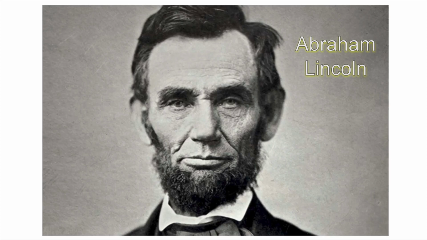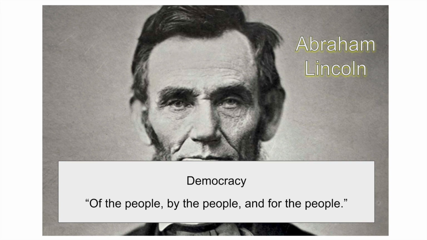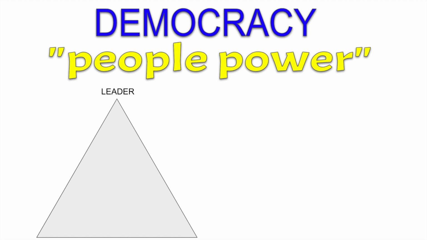If you keep reading history, you'll learn about Abraham Lincoln. He said that democracy was government of the people, by the people, and for the people. That's a good definition. Democracy is based on people power. Think of a pyramid with the leader at the top and all the people at the bottom. The leader is picked from the bottom row and raised to the top. Power goes from the bottom to the top. You'll see in a minute that in some kinds of government, power goes the other way.